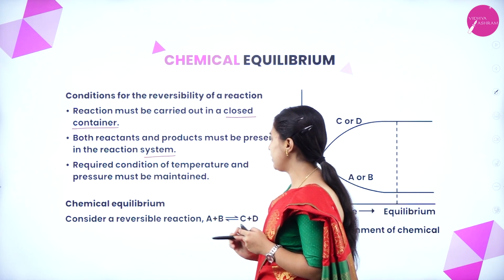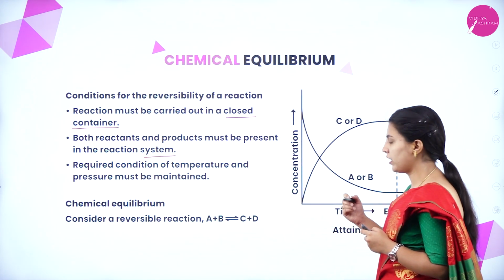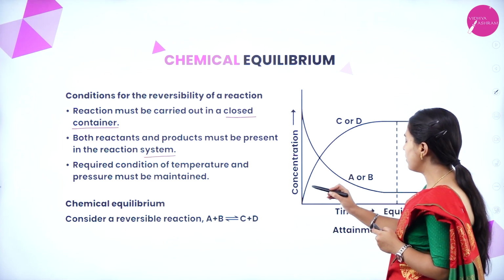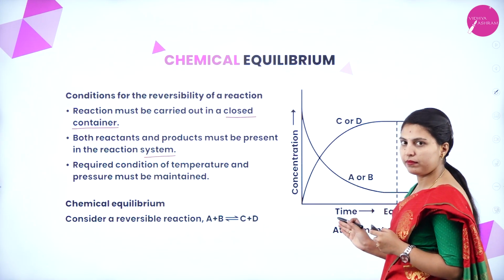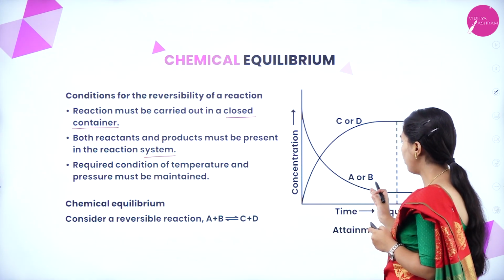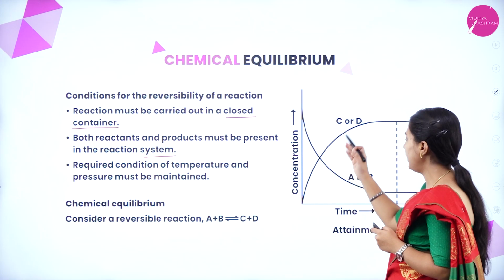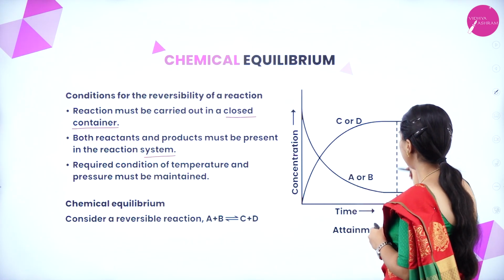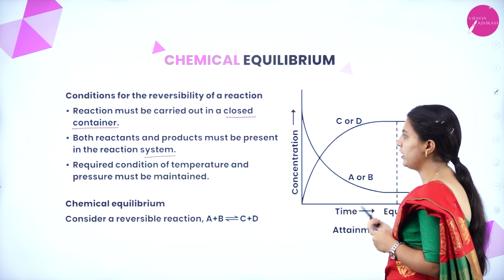So consider a reversible reaction A plus B giving rise to C, D. This is the overall graph, concentration versus time. This is A or B on the reactant side and C or D, reaching the equilibrium. What is it showing?